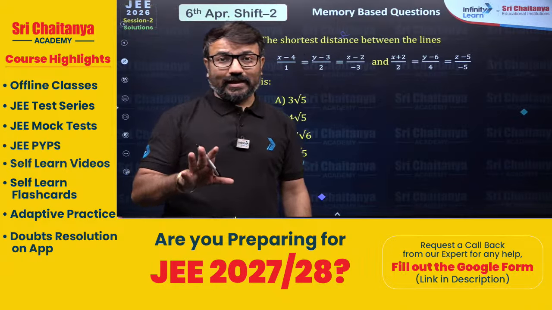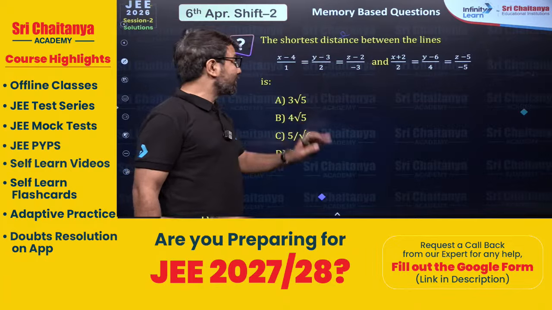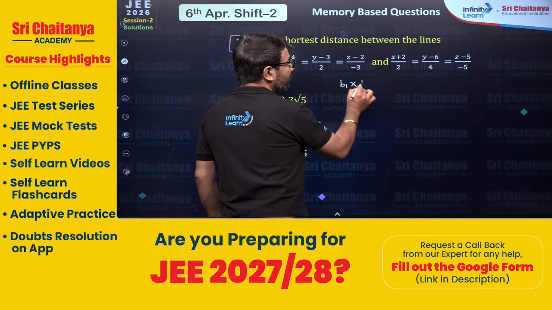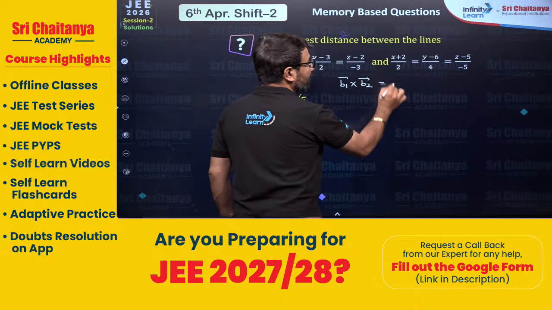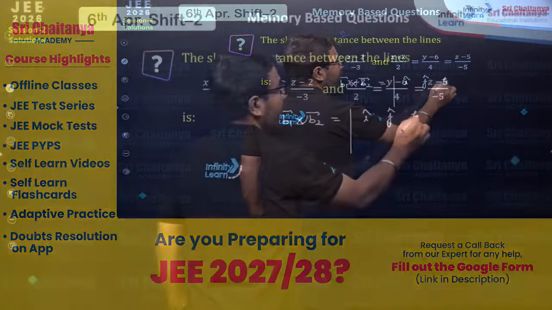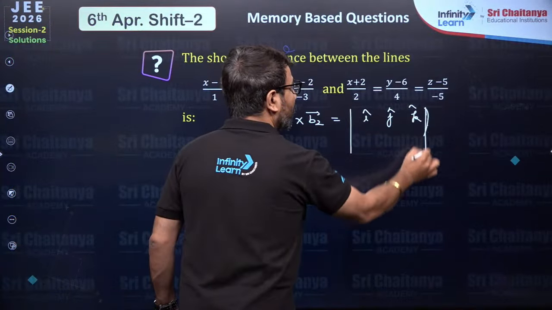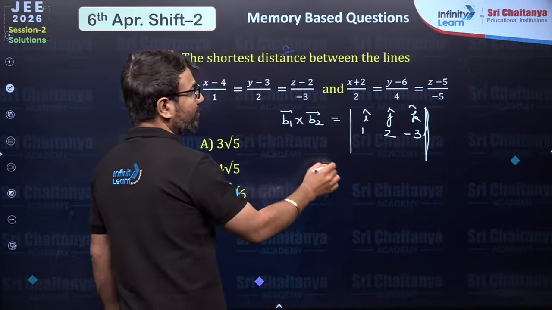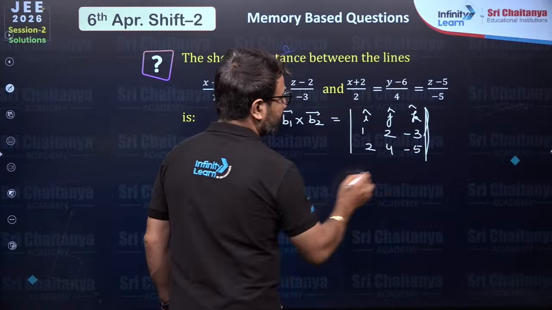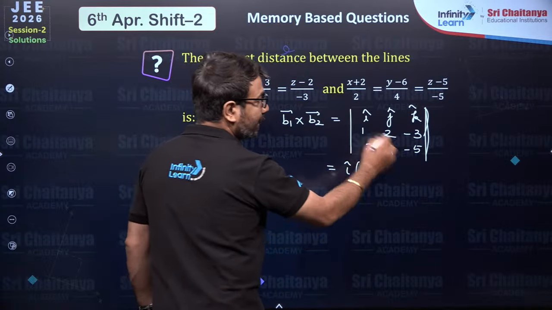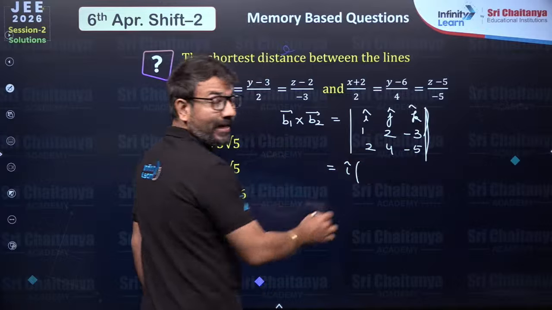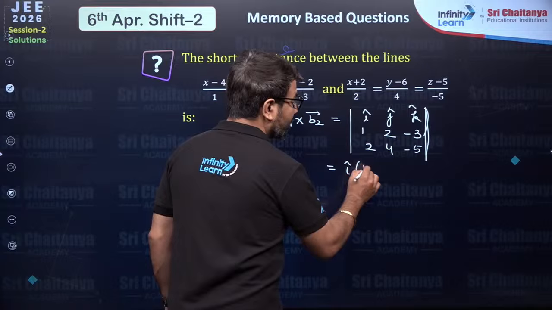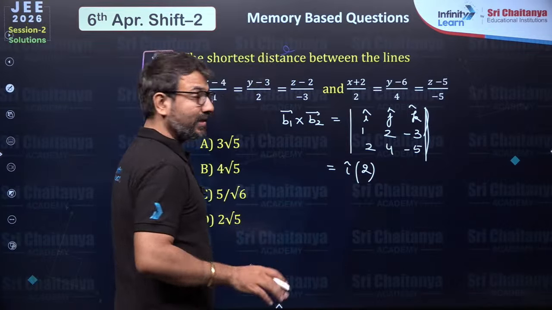So the question that they asked here is distance between the two skew lines. Here bache, you will observe that they have given B1 and B2. First of all, write B1 cross B2. So it will be i, j, k. And bache, over here, the first row will be 1, 2, minus 3. And the second row will be 2, 4, minus 5. If you open up this determinant, it will be i cap times minus 10 and then minus of minus 12. So minus 10 plus 12. Minus 10 plus 12 will be plus 2. Are you able to understand this?